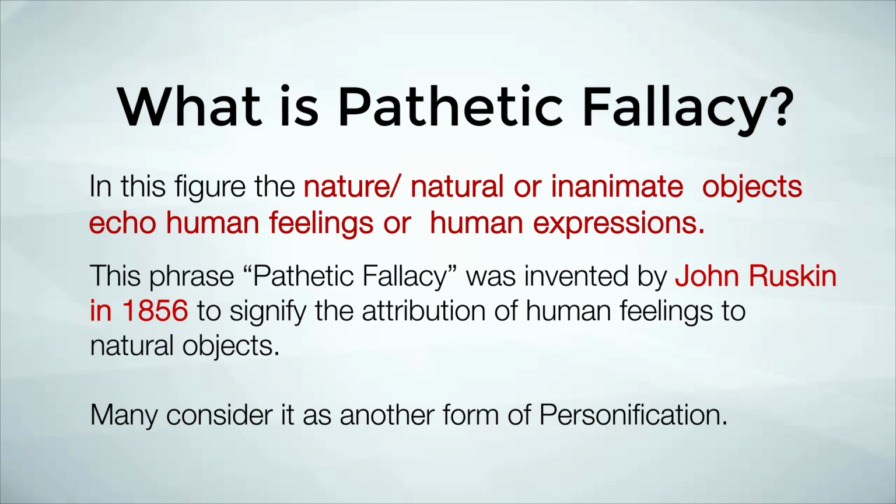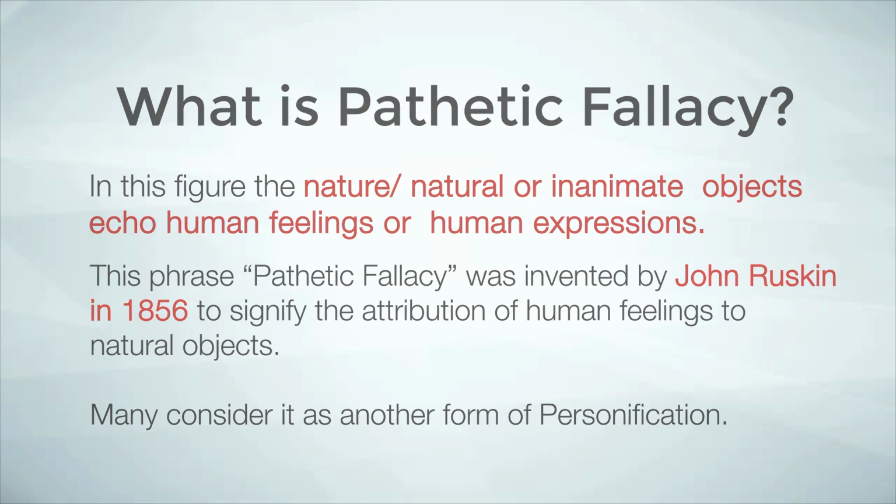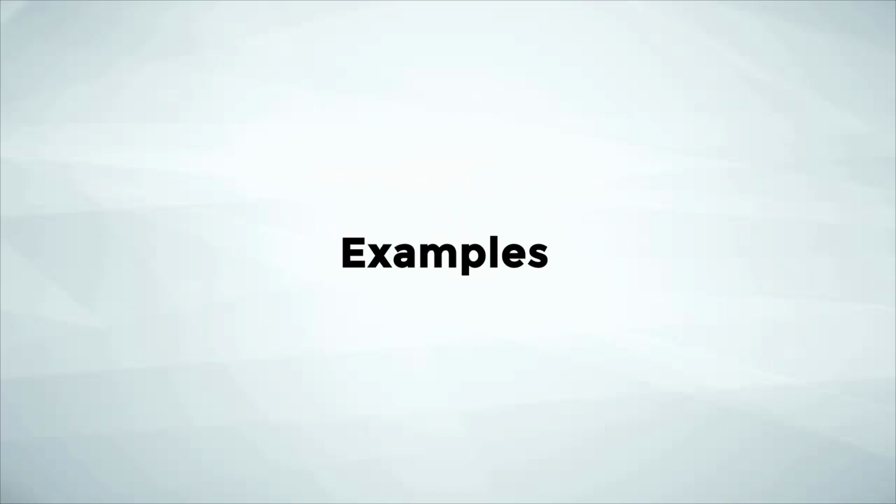So if we differentiate other activities of inanimate objects from feelings, then feelings would be the pathetic fallacy. If you recognize pathetic fallacy as personification, that will be okay too. Let's look at a few examples of pathetic fallacy.